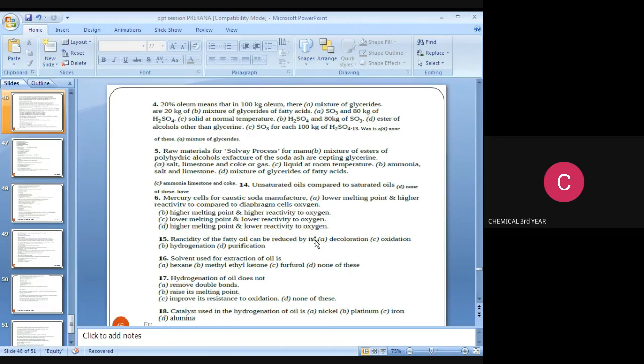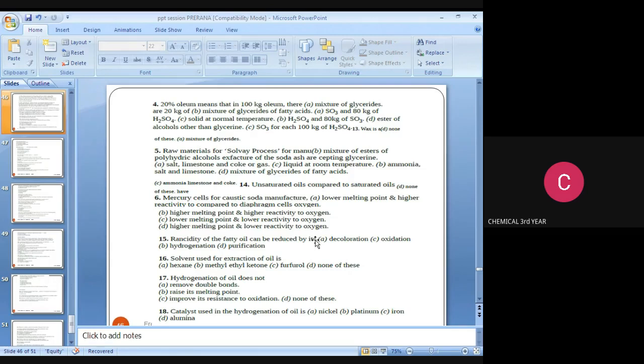So next question, note it down. Next GATE question: solvent used for extraction of oil is, what is the answer? The options are hexane, methyl ethyl ketone, furfural, none of these. So the answer is hexane.